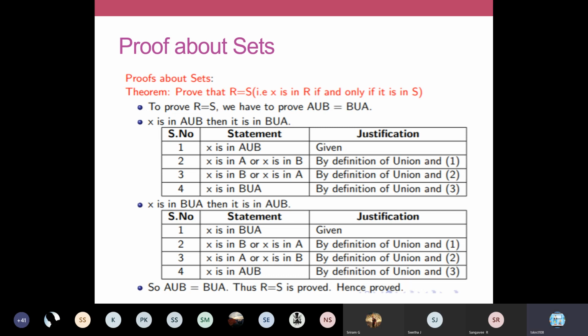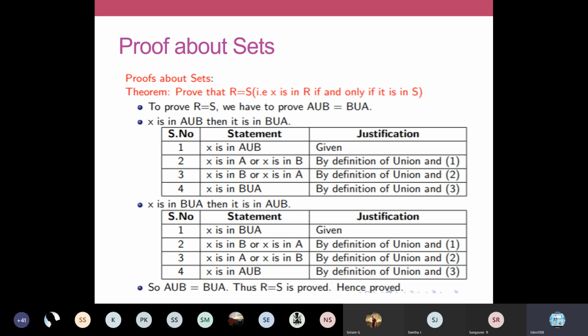The theorem statement is given: prove that R is equal to S. This is your statement. When you have equality, we apply the if and only if principle, and we split your proof into 2 parts: the if part and the only if part. In the if part, we take this one: if X is in A union B, then it is in B union A. In the only if part, you take the other direction: if B union A is the given condition, then A union B.